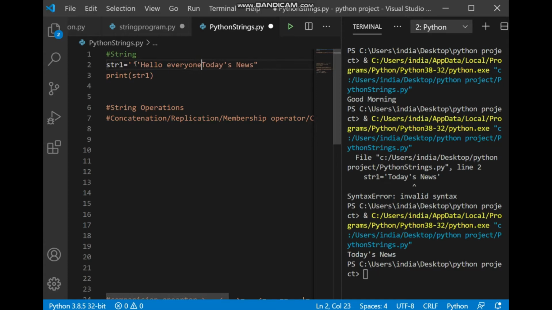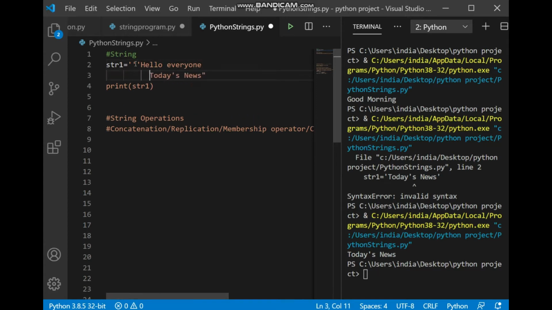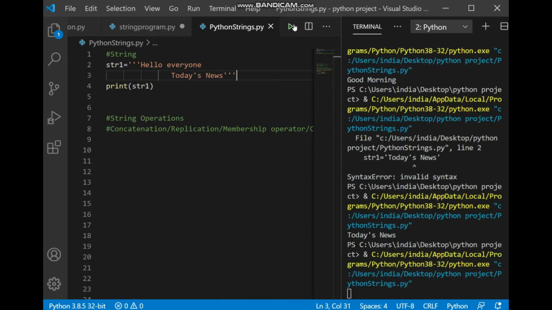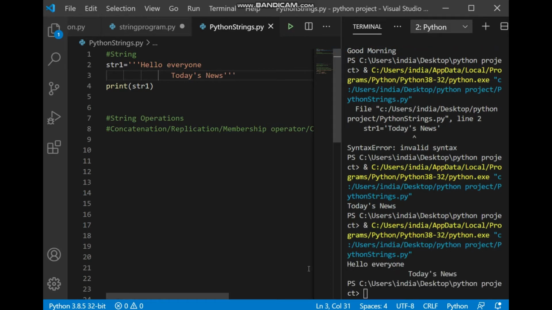Now triple quotes. As I told you, strings can be stored in triple quotes also, that is for multi-line strings. So here we change this to a multi-line string, and when you try to print it, it is going to show you the output as it is in a particular format: first line hello everyone, and the second line with all the spaces as we decided there. The format is printed as it is.